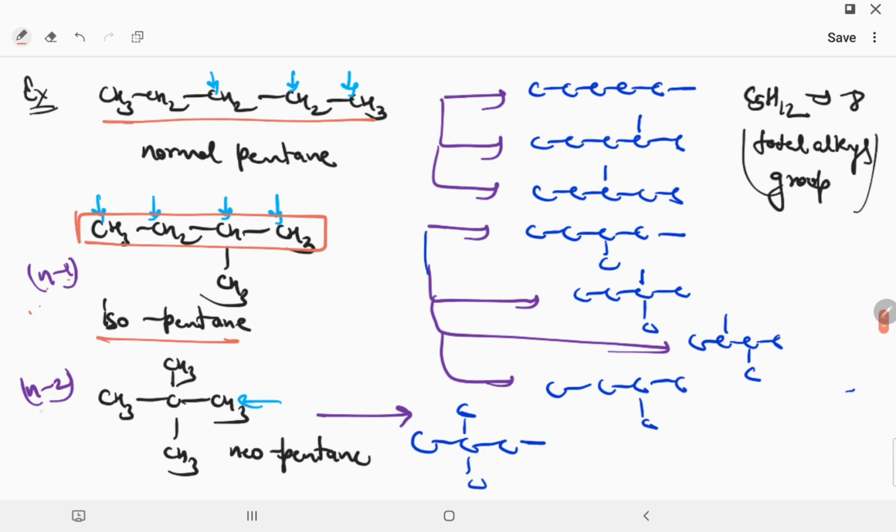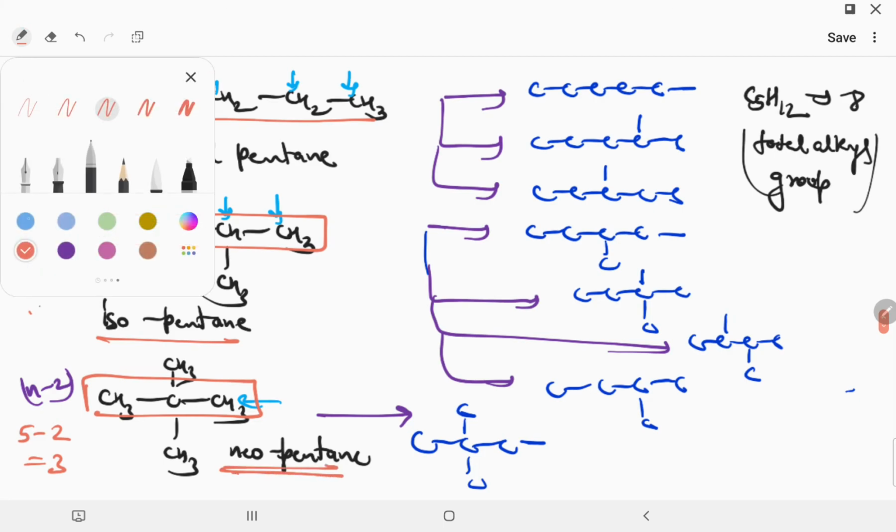Now the neo rule is n-2, total number of carbons minus 2. So we make a 3 carbon parent chain, 5 minus 2, that is 3. So the parent chain is 3 carbons. The 2 carbons which are left we attach after 1 carbon above and below, that is called neopentane.